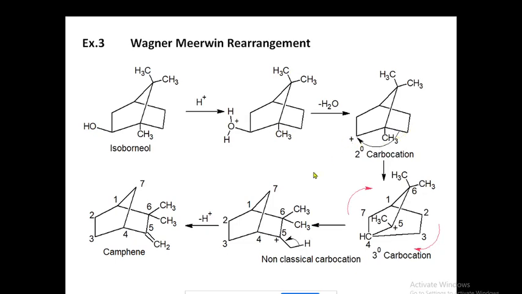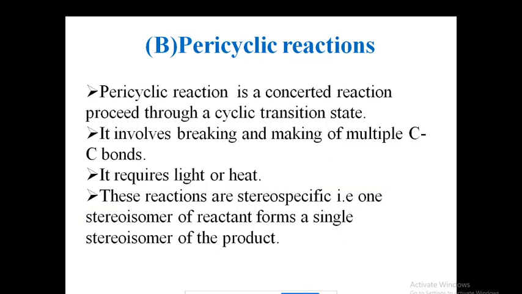Okay. Now let's go for the second type of reaction. It's pericyclic reactions. Now what are pericyclic reactions? A pericyclic reaction is a concerted reaction which proceeds through a cyclic transition state, and it involves breaking and making of multiple carbon-carbon bonds.